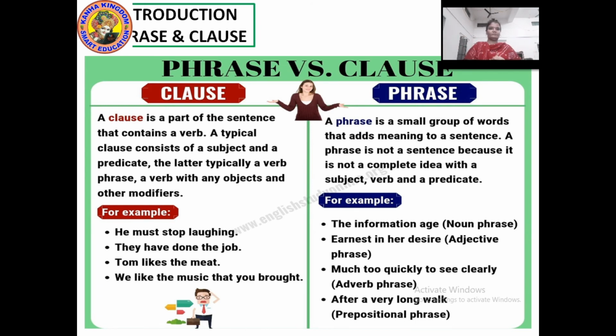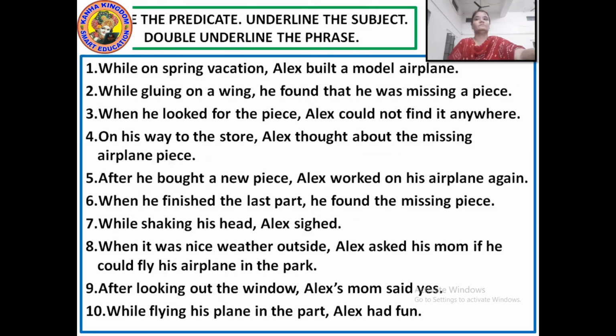Moving further, more about clauses and phrases, now we will have a look at the exercises. Now what are you to do here?